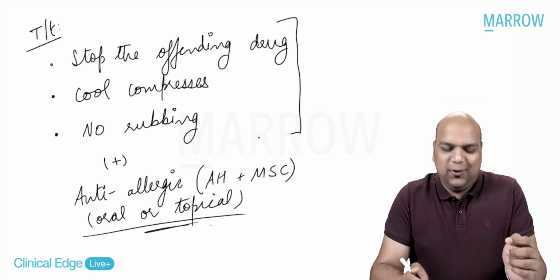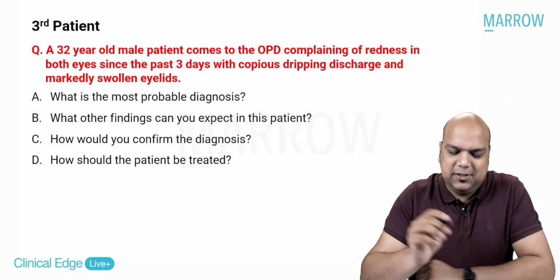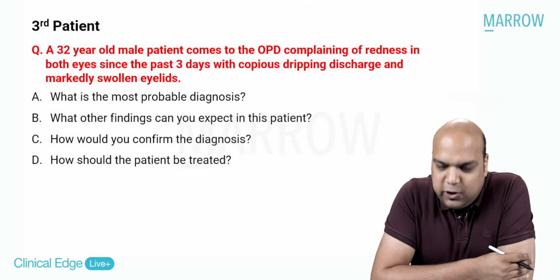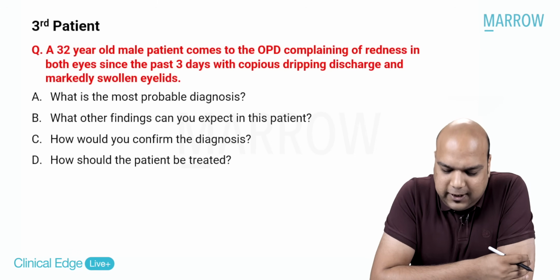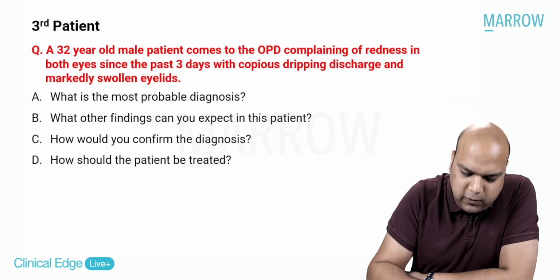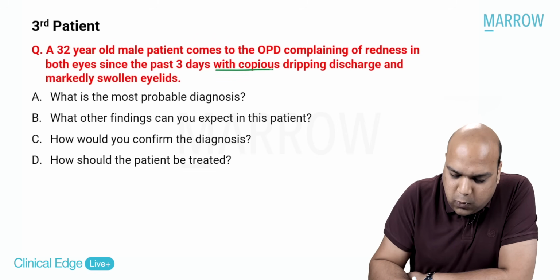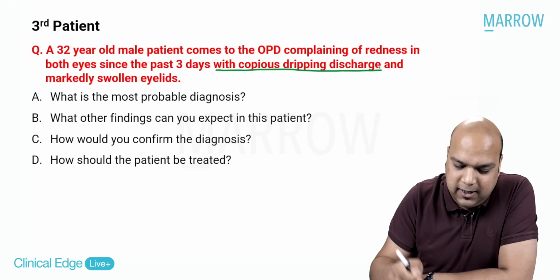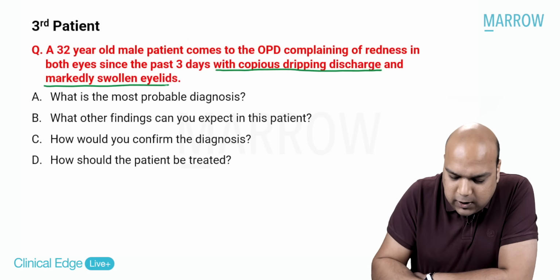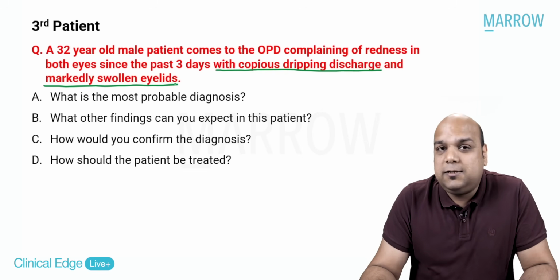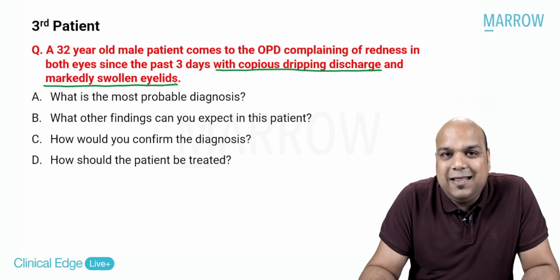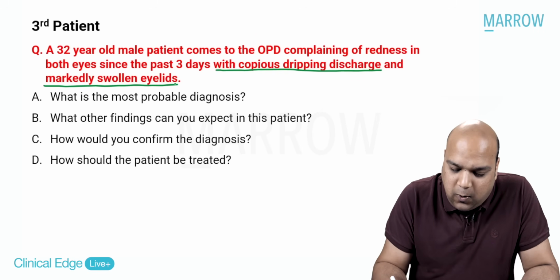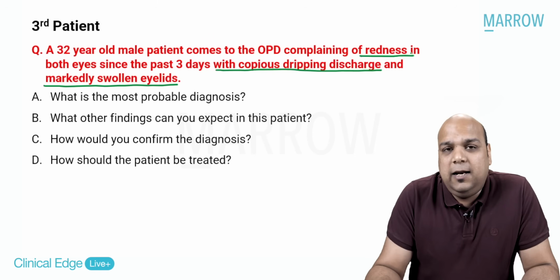Okay, moving on to the third patient, everybody. A 32-year-old male patient comes to the OPD complaining of redness in both eyes since the past 3 days. Same question, same line till now. Along with copious dripping discharge. Copious means severe, a lot of discharge, and markedly swollen eyelids. So now there is dripping discharge, which is copious, and the eyelids are swollen along with redness. Now, what do you think?